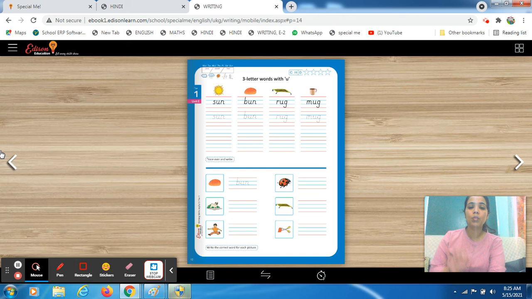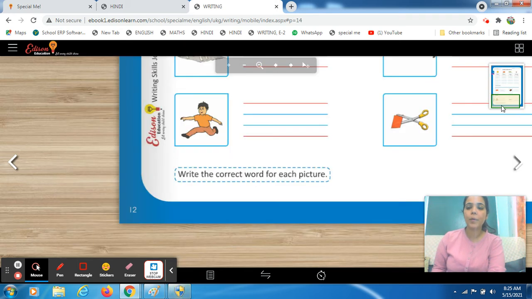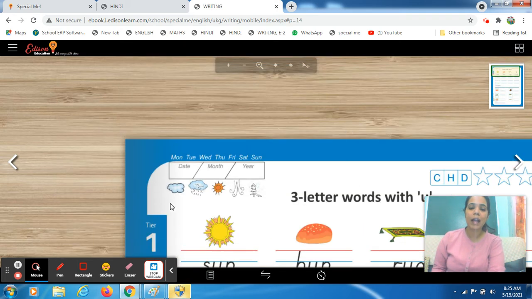As you see, this worksheet is related to the same concept. Here we are doing three letter words with the U sound. This is a new worksheet. First you have to fill the topmost column. Write today's date and circle the day. Go outside, check the weather today and circle the clip art. You have to do this on your own, and then we will start today's worksheet.